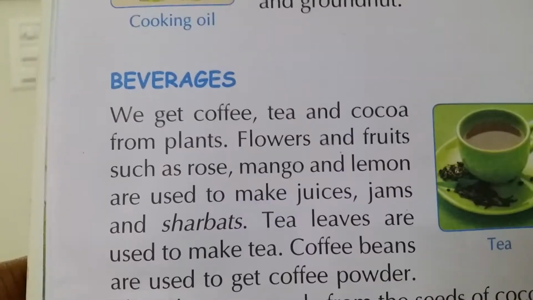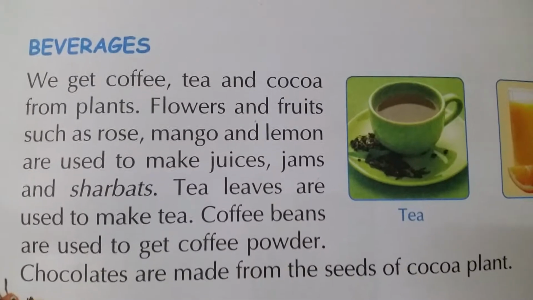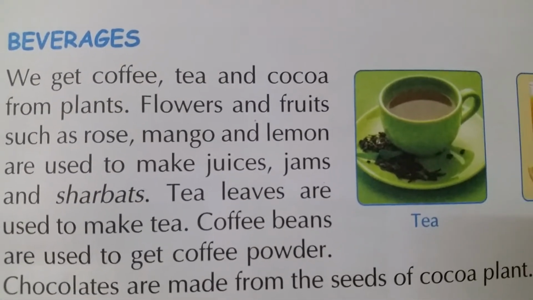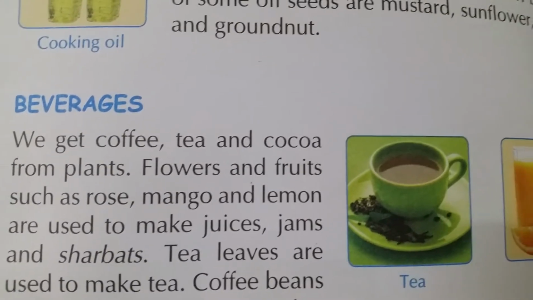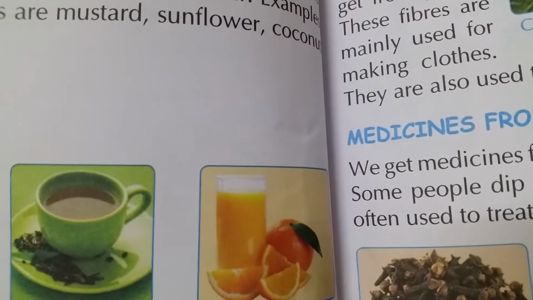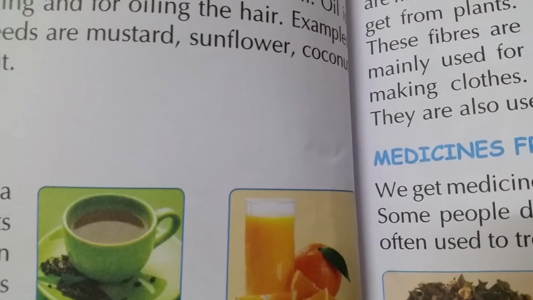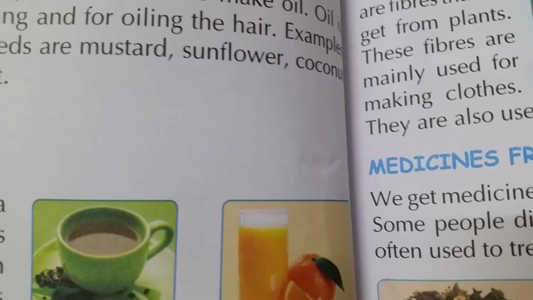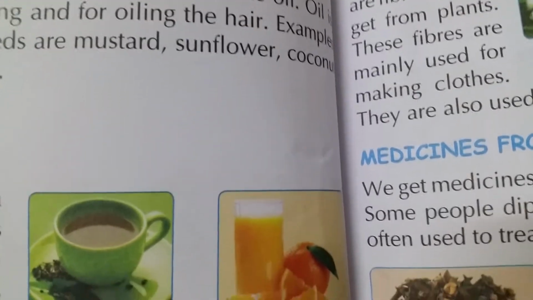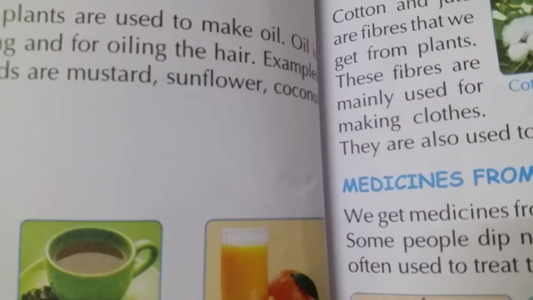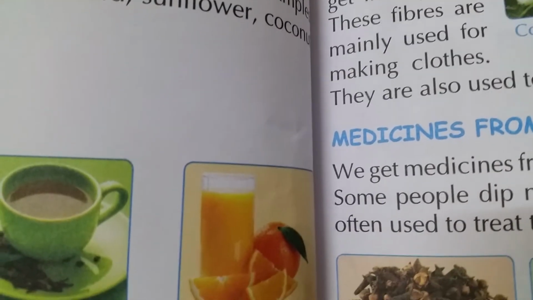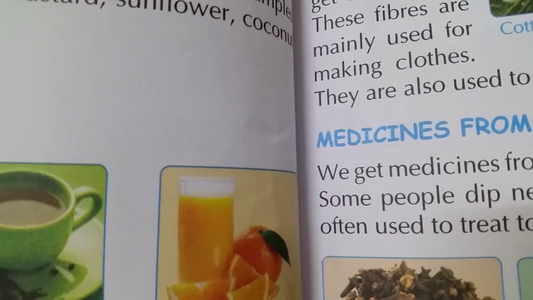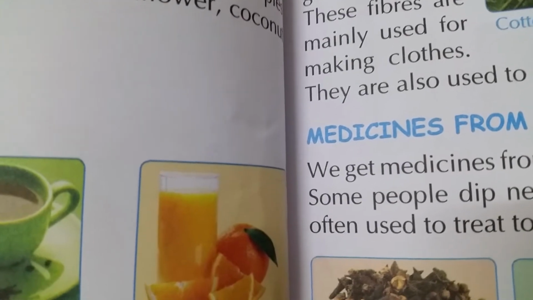And also see beverages. Beverages means what? Beverages means coffee and tea powders. We get coffee, tea and cocoa from the plants also. Every day your mother and father, grandparents also drink coffee or tea, no children. We get coffee powder from the coffee seeds. We get tea powder from the leaves of tea. And chocolates are made from the seeds of cocoa plant.